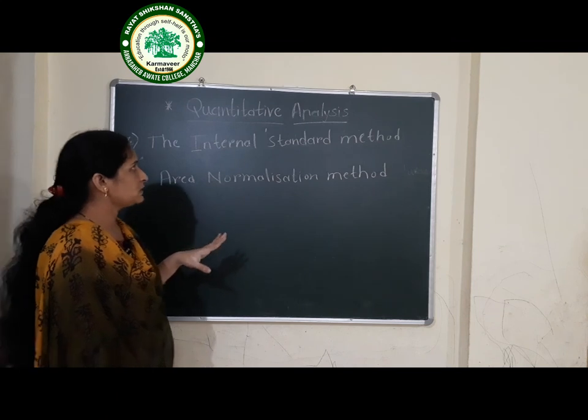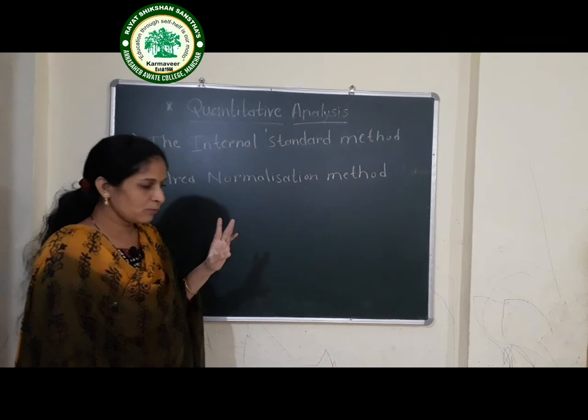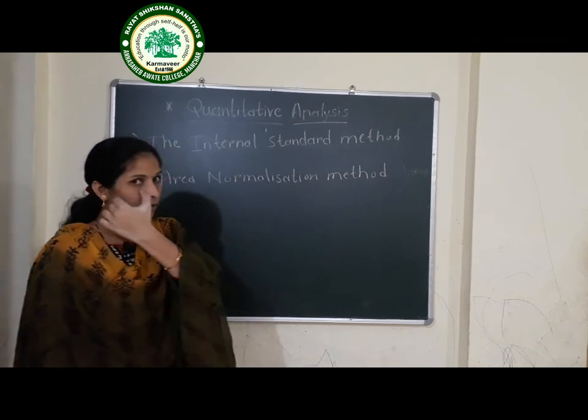These are the 5 methods which are used for quantitative analysis. Which are those 5 methods? First is based on the peak height.